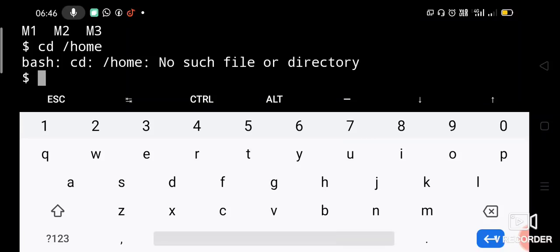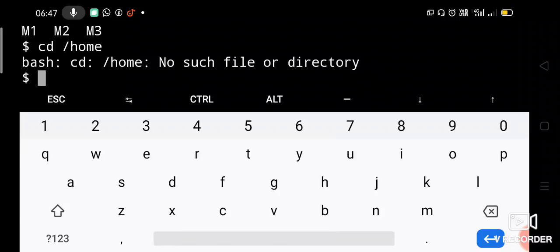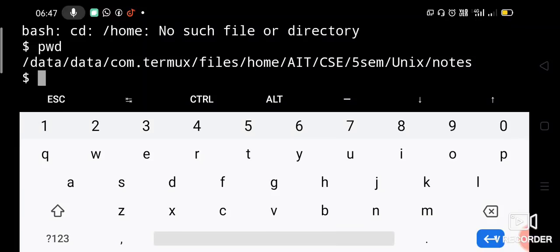Okay, directly you cannot go, so we can go one level up with double dot. cd double dot means it will go to our parent directory. Okay, before that we will check where we are. pwd, we are under home AIT CSE 5th sem Unix notes. Okay, so now notes is the last level.